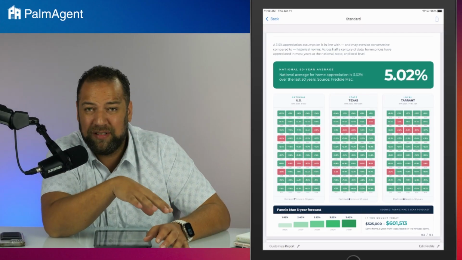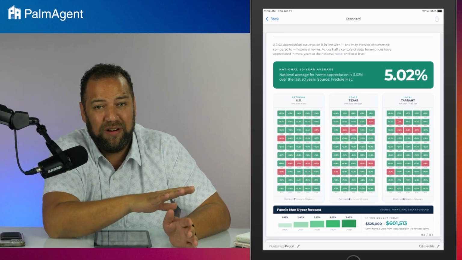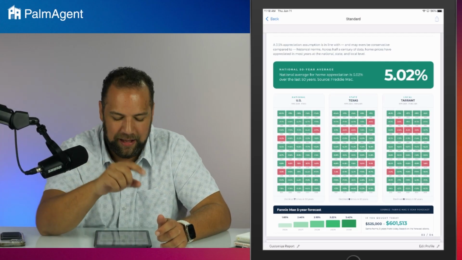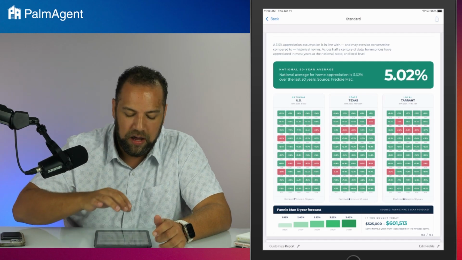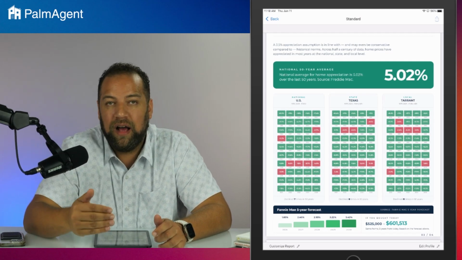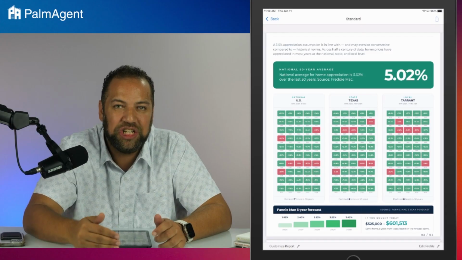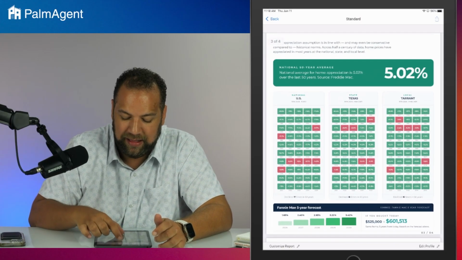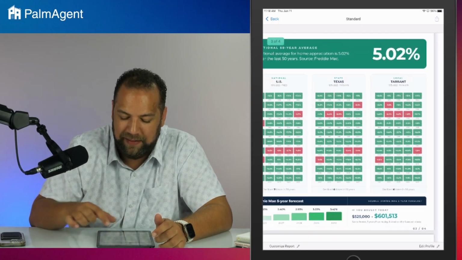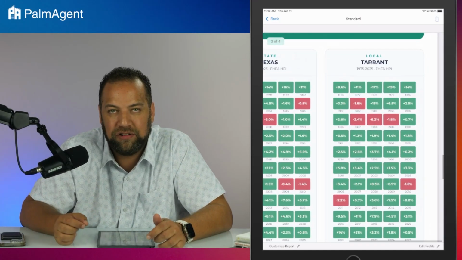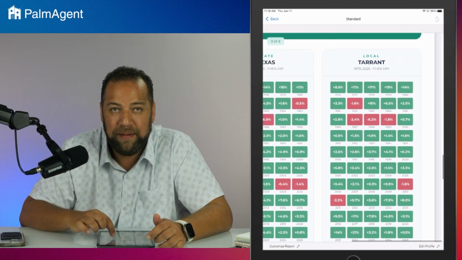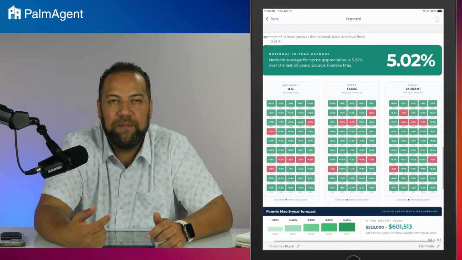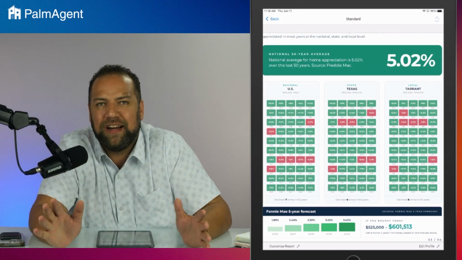So that 3.5% that we were using by default, it's conservative. The average is actually 5%. But if we want to talk about history, look down here at this graph. These are 50-year looks at what home prices have done each year over the last 50 years at the national level, the state level, and then at the county level as well, because I had to plug in that address. And so here I am able to have that conversation with that buyer who's trying to argue with me about appreciation and how they think homes are actually going to depreciate right now.